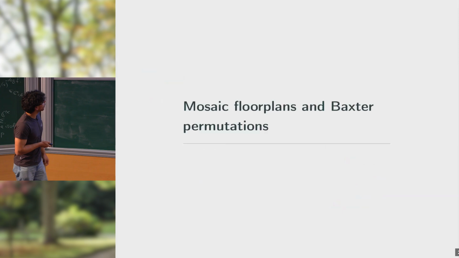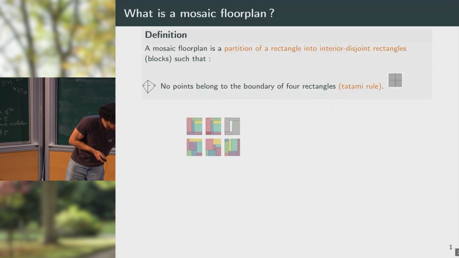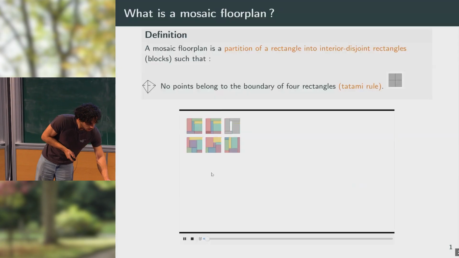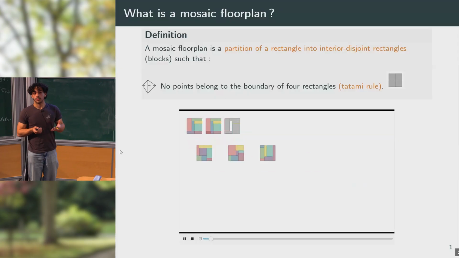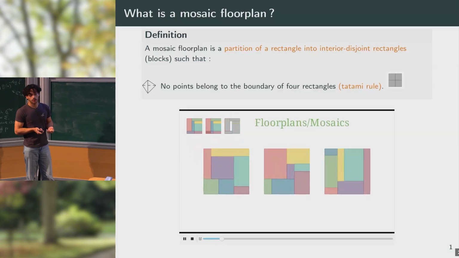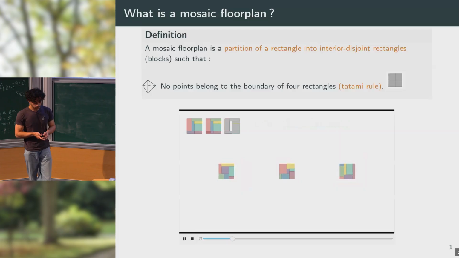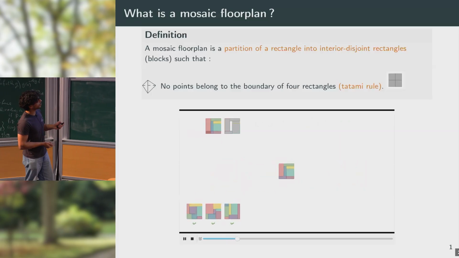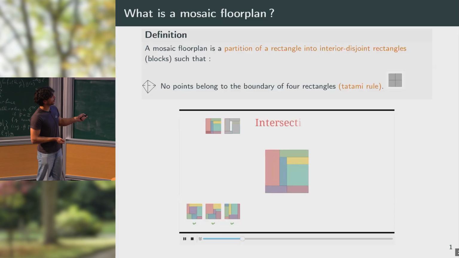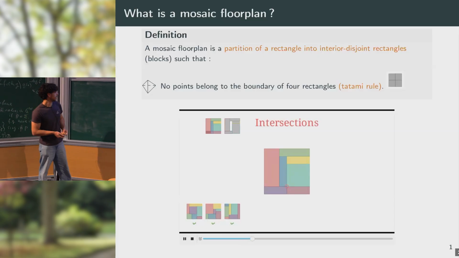So first of all, in 2D, a mosaic floor plan is a partition of a rectangle into interior disjoint rectangles that we call blocks, such that no points belong to the boundary of four rectangles. This condition is called the tatami rule and is equivalent to forbidding the intersection of two segments in the partitioning.